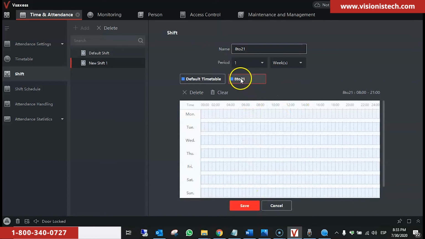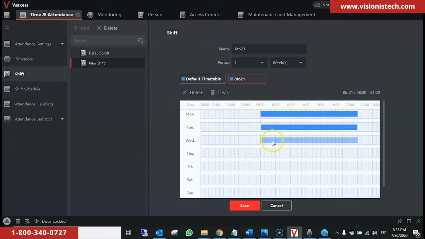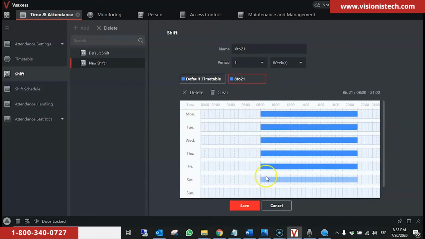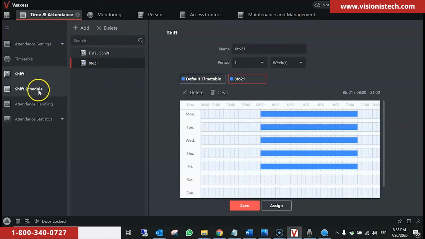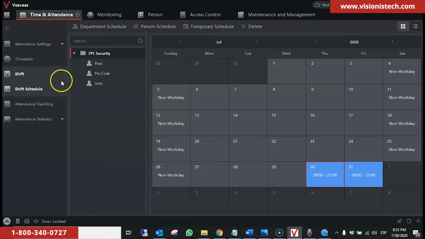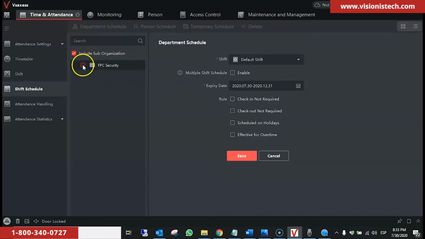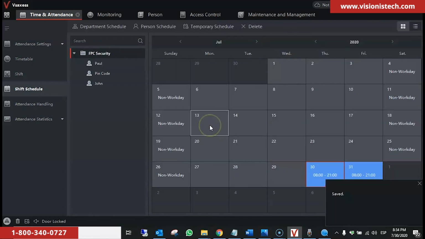Then we click here in 8/21 and we select the days that we want the shift to be. Only Monday to Friday, we click on Save. We go to Shift Schedule. Then, very important to select Department Schedule. And to select all the organization here, we select Shift 8/21. We click on Save, click on Cover. Now all the people have been added here.